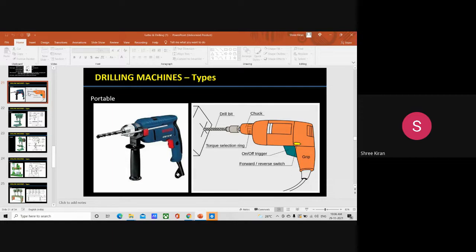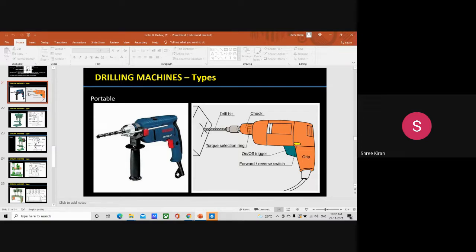So the operator, the workman who is using the drill bit, can always sense the progress of the drill into the work because of the hand feed. The machine is named so because of this reason. This is what happens in the case of a sensitive drilling machine.